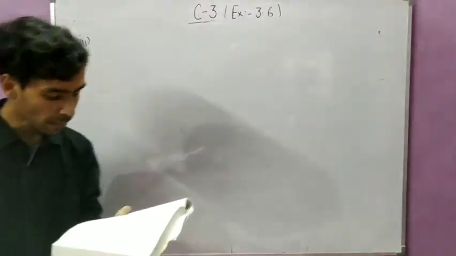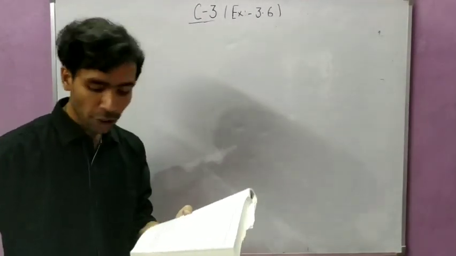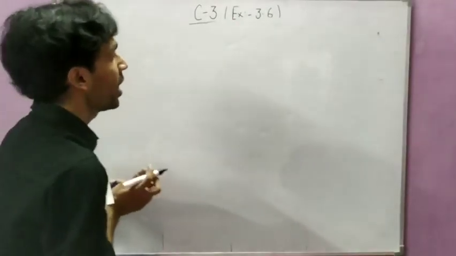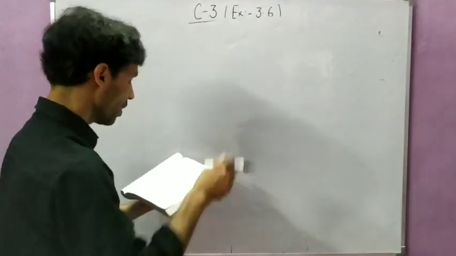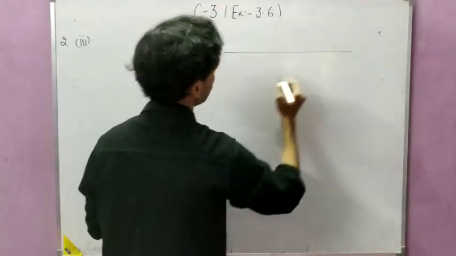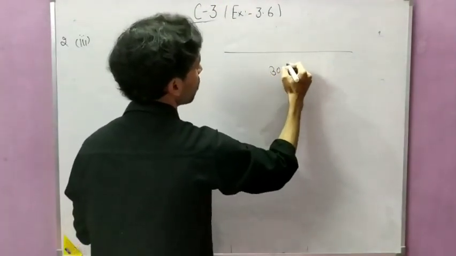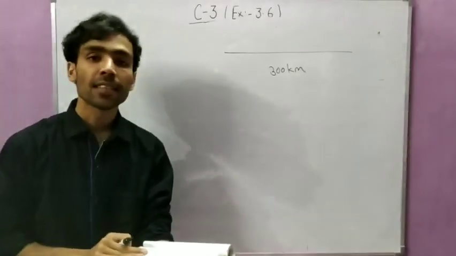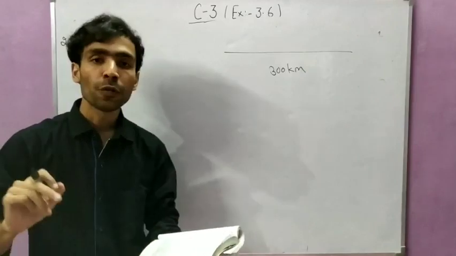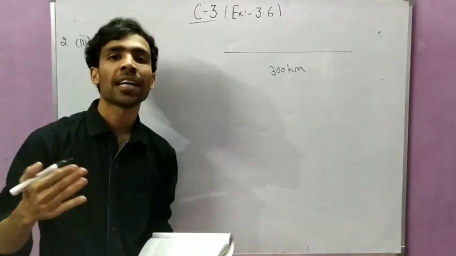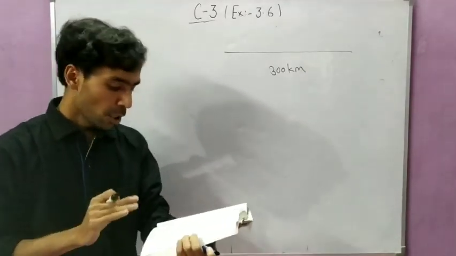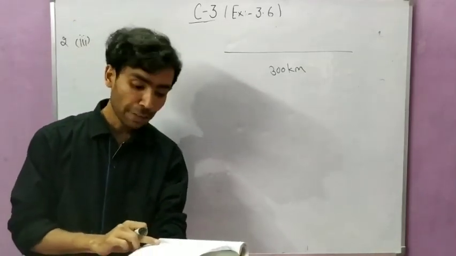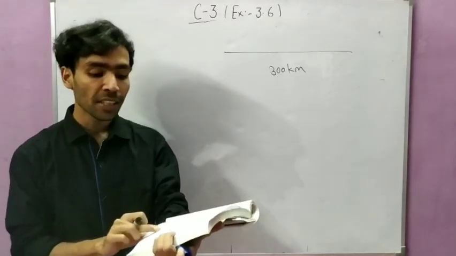Now see, in this question, Ruhi is a girl and she has to go how many kilometers? 300 kilometers. Suppose she has to go 300 kilometers. And this distance she will cover in two ways, first by train and partly by bus. So in the first case, she takes 4 hours if she travels 60 km by train and the remaining by